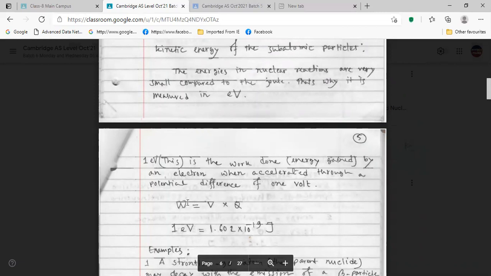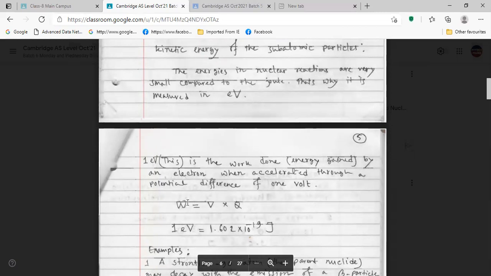Why are we using electron volt? Because in molecular level or atomic level, the energy we are getting is very small. Joule is a very big unit. That's why we are taking the unit in electron volt.